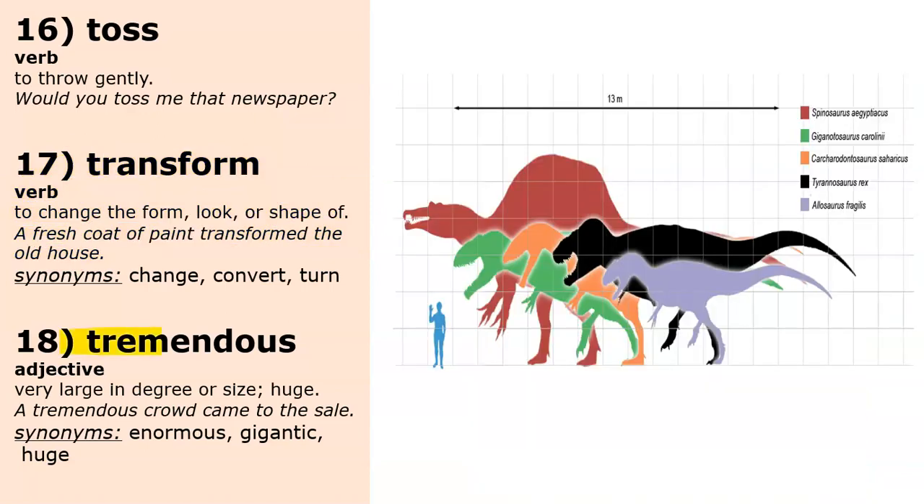Our next word is tremendous. Tremendous is an adjective and it means very large in degree or size, huge. For example, a tremendous crowd came to the sale. And tremendous is just another synonym of big. We can use words like enormous, gigantic, and huge instead of always saying big. So we can use tremendous to describe very large things such as dinosaurs. I can say dinosaurs were tremendous creatures. Can you think of any other things that are tremendous?